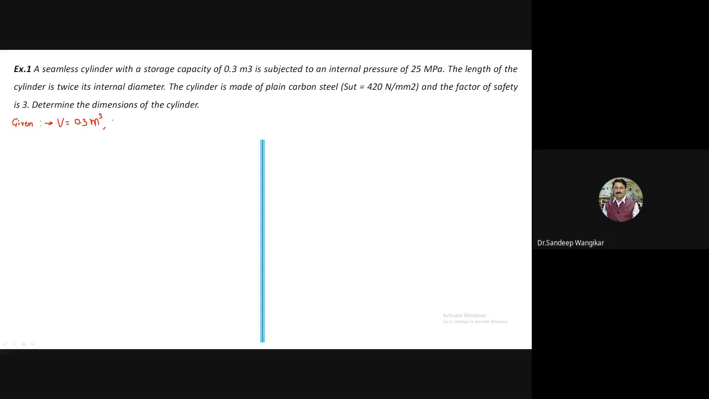So what is given? Pi is equal to 25 MPa, which is 25 into 10 raised to 6 Newton per meter square, or 25 Newton per mm square. Then next, the length of the cylinder is twice its internal diameter. So length is given as 2 times internal diameter. If you want, you can write here L stands for the length of cylinder.